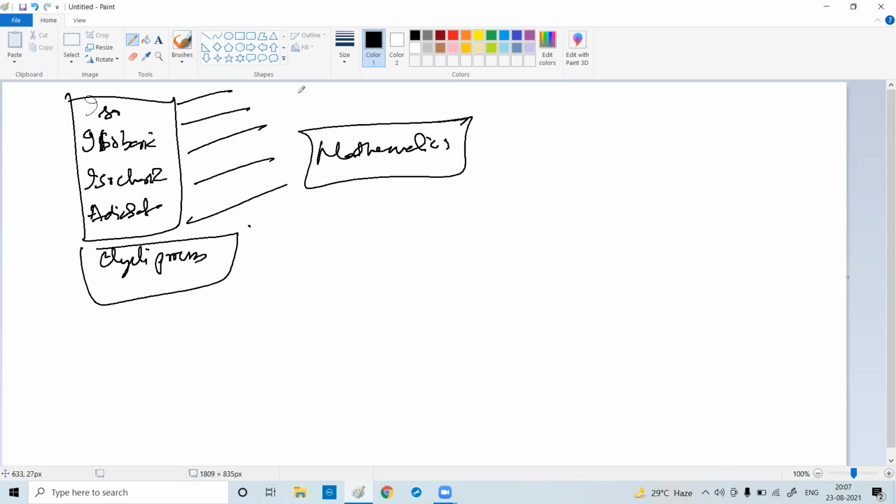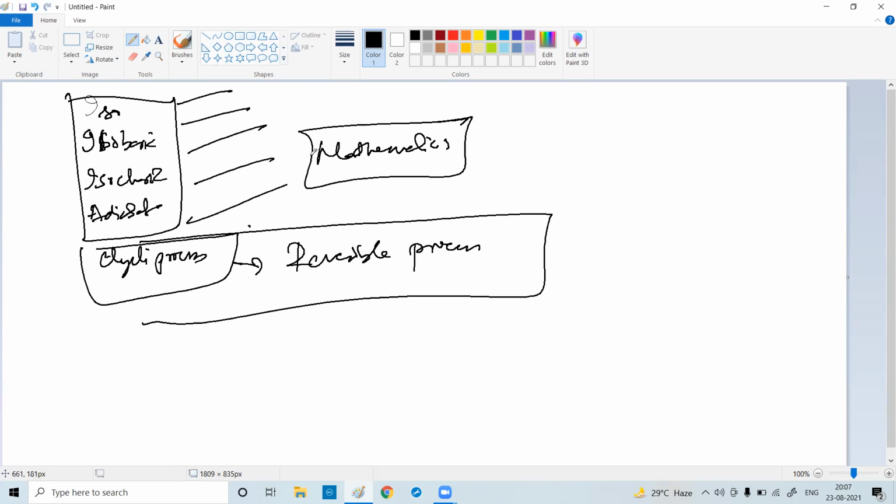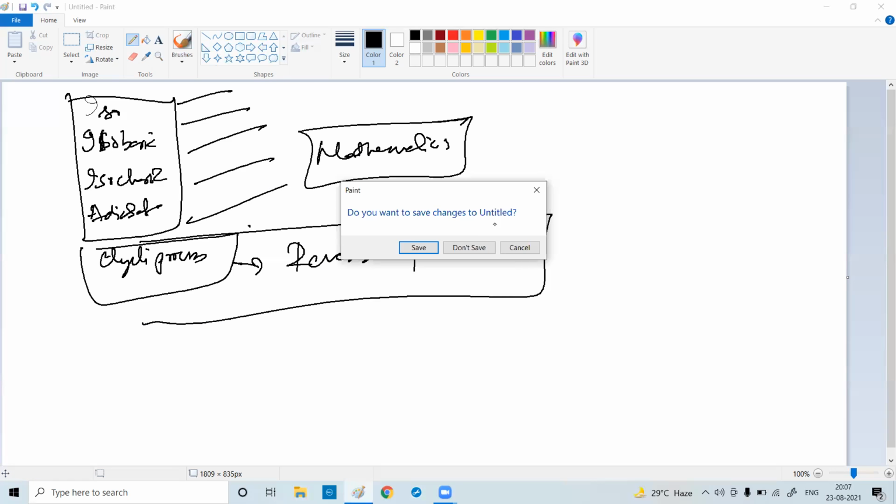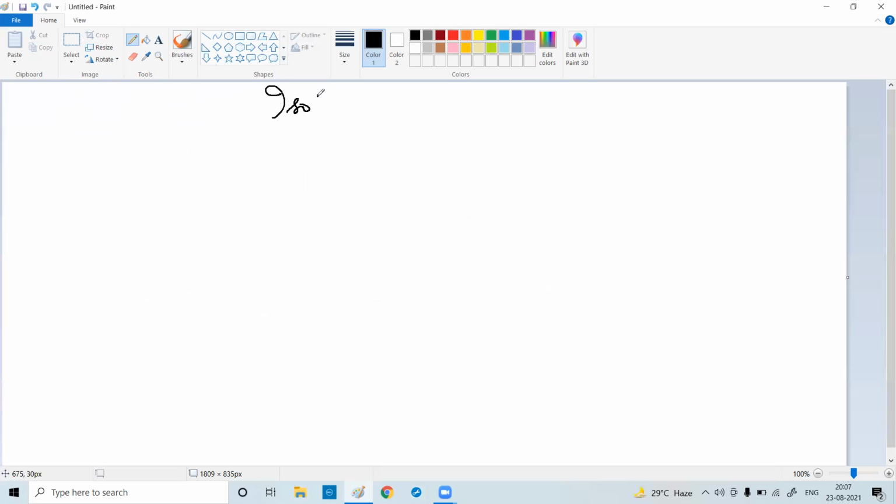We will see the mathematics of each of the processes, and also we will understand what is a cyclic process and how it is different than a reversible process. This is our today's motto. With this, the chapter will get over. Okay, so let's start. First, we'll understand what is an isothermal process.